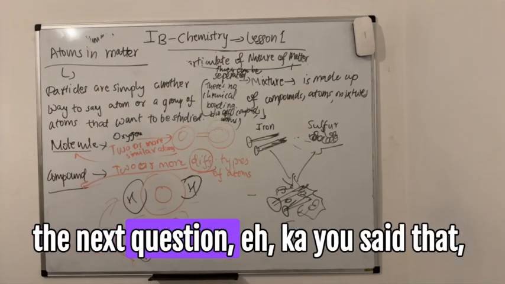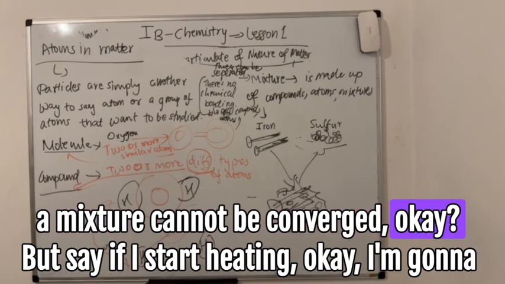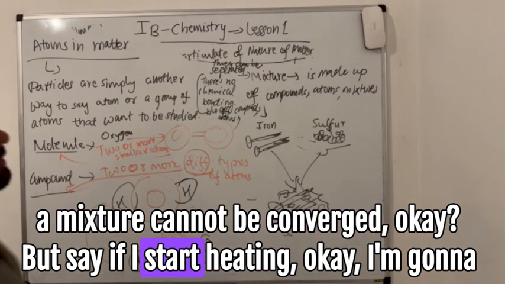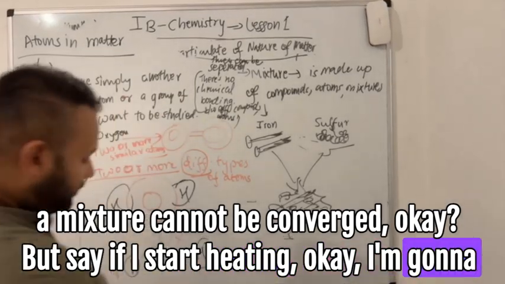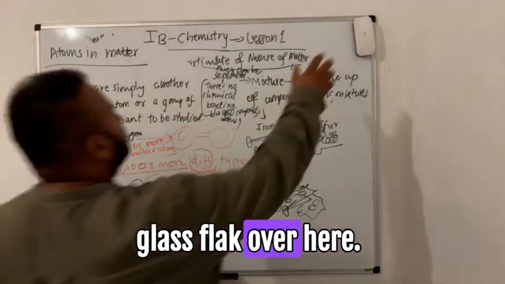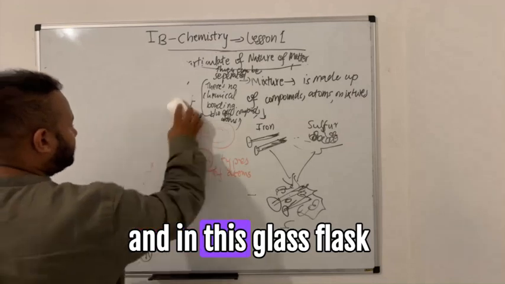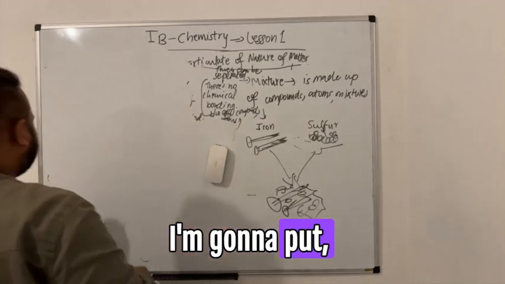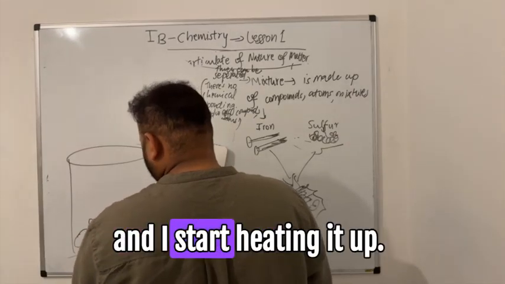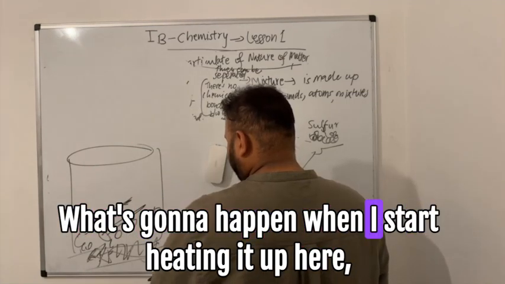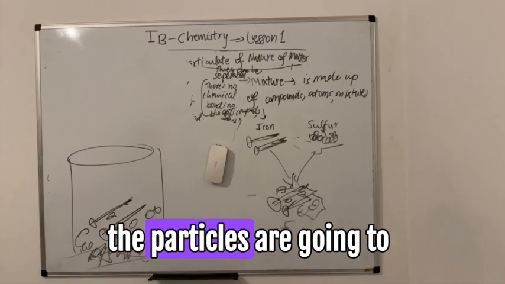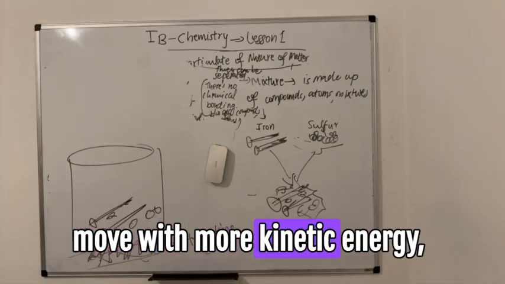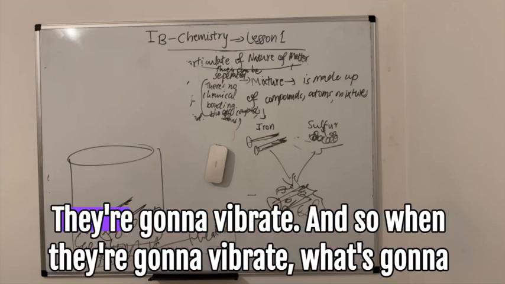The next question: you said that a mixture cannot be converted. But say I take a glass flask, and in this glass flask I put iron and sulfur, and I start heating it up. What's going to happen when I start heating it up? The particles are going to move with more kinetic energy, and so they're going to vibrate.